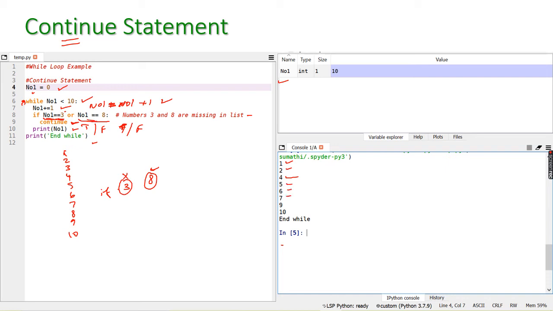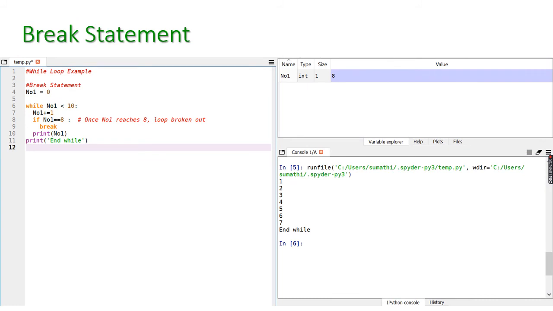Once it reaches 8, it will not print this particular command. So the control will again go to the while loop here. It will not print after that continue statement. So 8 is missed here, 9, 10, and end of the while is here. So what is the purpose of the continue statement? Once it reaches the continue statement, the control will go to the while loop again. Right? Next we will see the break statement.